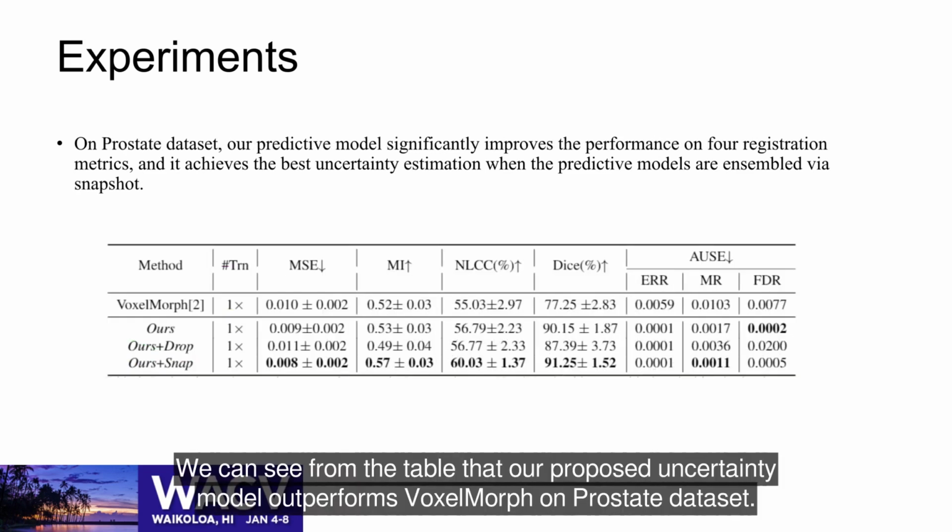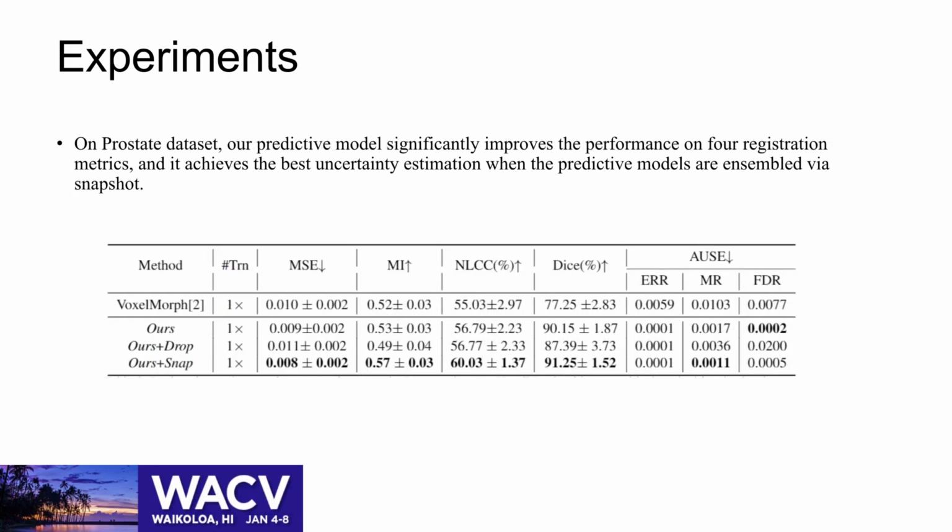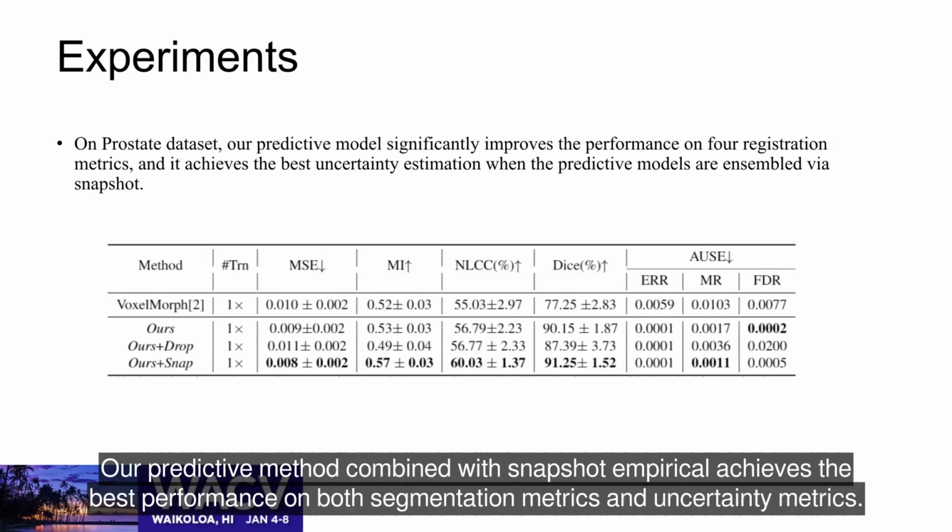We can see from the table that our proposed uncertainty model outperforms VoxelMorph on prostate dataset. Our predictive method combined with snapshot empirical achieves the best performance on both segmentation metrics and uncertainty metrics.